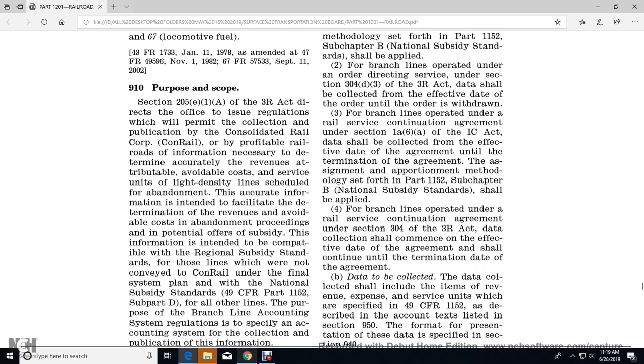Alright, 910, purposes and scope. Section 205(e)(1)(A) of the 3R Act directs the Commission to issue regulations for the permanent collection and publication by Consolidated Rail Corporation, or Conrail, and by profitable railroads of information necessary to determine accurate revenue attributable to and avoidable costs of lines, units, line density, and line schedules of abandonment. This accurate information is intended to facilitate determining revenues and avoidable costs in abandonment proceedings and the potential for subsidy. The information is intended to be compatible with the regional subsidy standards for those lines which are not conveyed to Conrail under the final system plan, and with the national subsidy standards of Title 49 CFR Part 1152 Subpart D for all other lines.